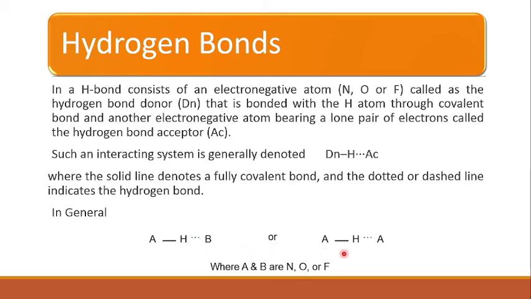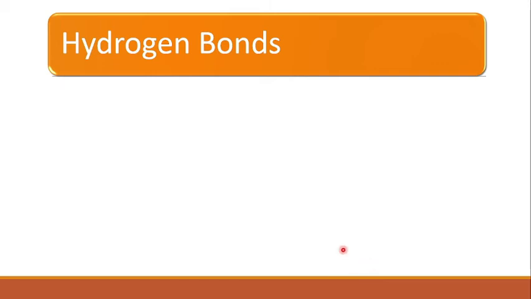Or the same type of electronegative atom can also form a hydrogen bond, right? So when A is bonded with hydrogen, another A type atom from another molecule can form a hydrogen bond with our molecule, right? So A and B are nitrogen or oxygen or fluorine, right?